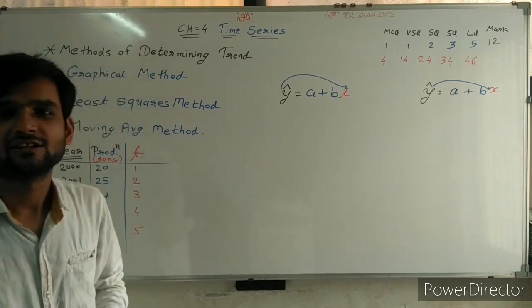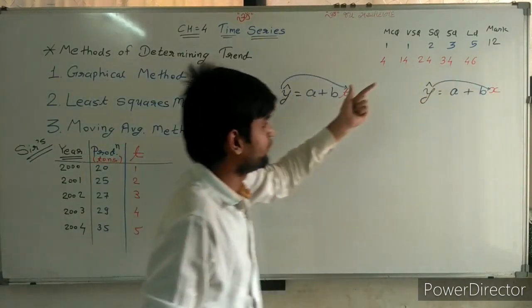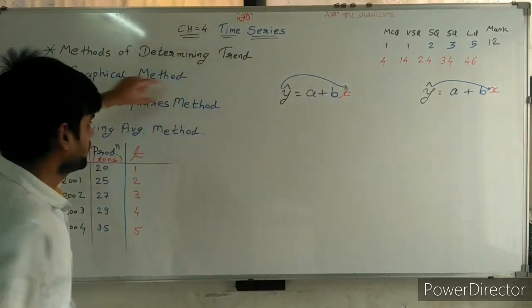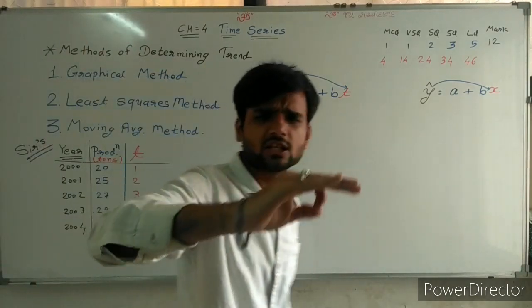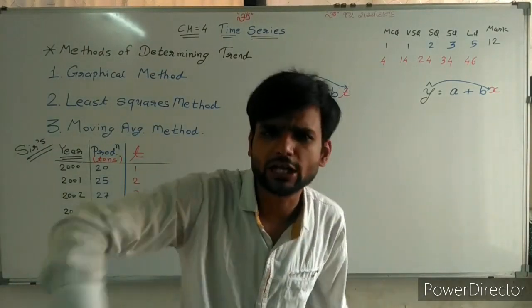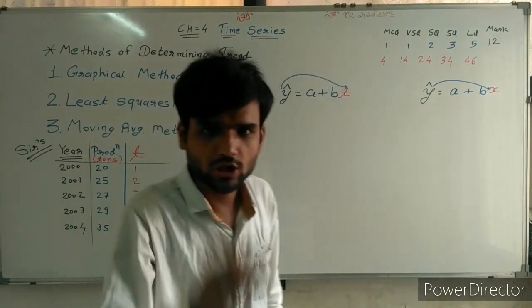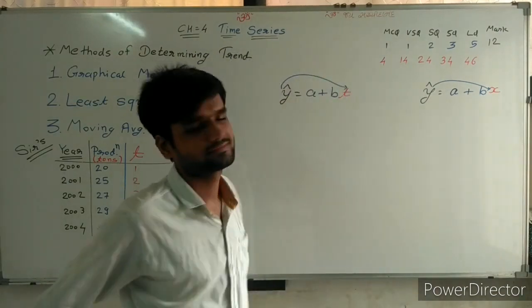The only change is that instead of x, we are writing t in chapter number 4, the least square method. Other things remain the same. There is no change. Instead of x, we are writing t.